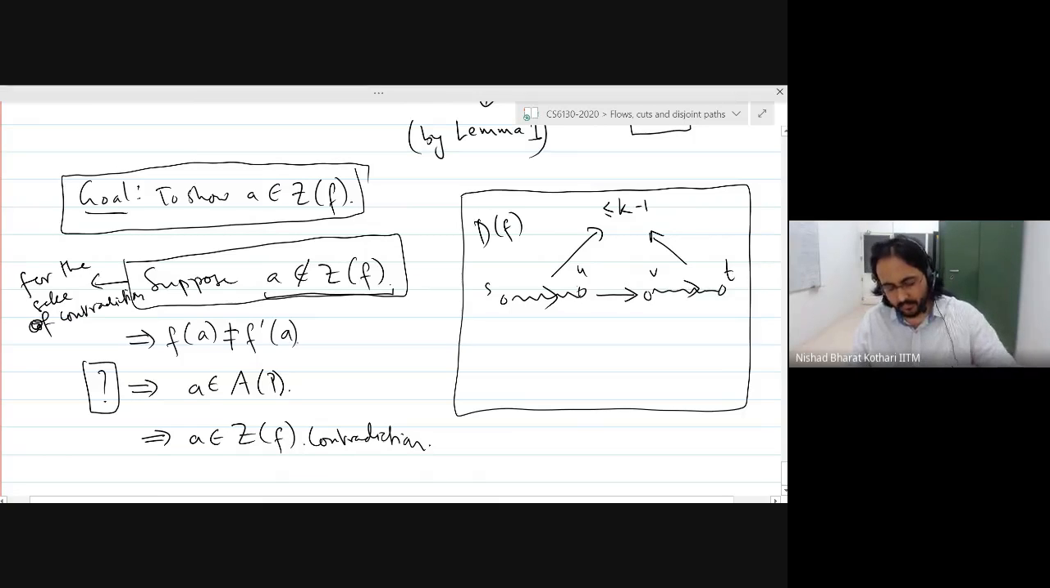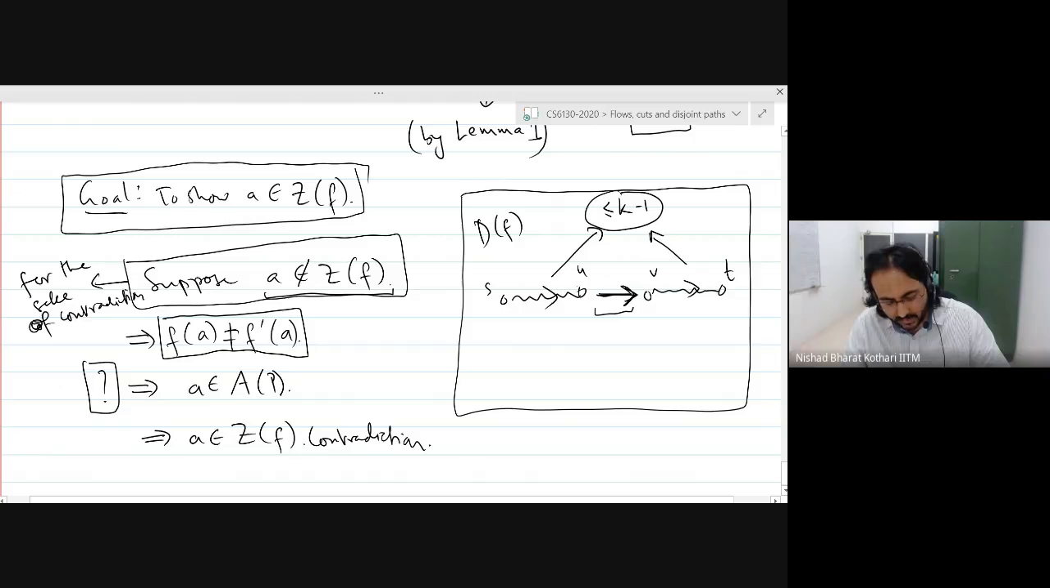Because if the flow does not change, then it would also be in this set, because this also gives you a shortest path. Remember, this distance is at most k minus 1. So if I put this arc here, then I will get a distance of k, right? And that would be a shortest path, right? So this means that the flow must have changed, which is why this arc is not on this path.